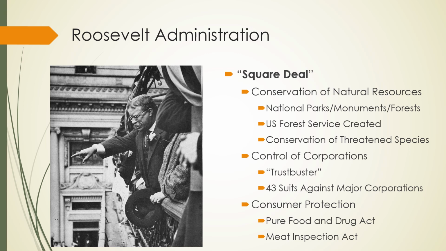Control of corporations. So he earns the nickname Trust Buster. He's going to use the Sherman Antitrust Act, which we talked about in previous videos, to go after corporations. In fact, he brings up 43 suits against corporations. And then the last one, consumer protection. We talked about this when we talked about The Jungle with Upton Sinclair and the meat industry. So the Pure Food and Drug Act and the Meat Inspection Act, these are things passed during the Roosevelt administration.